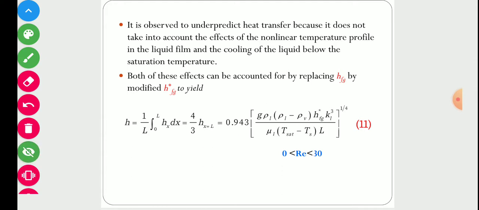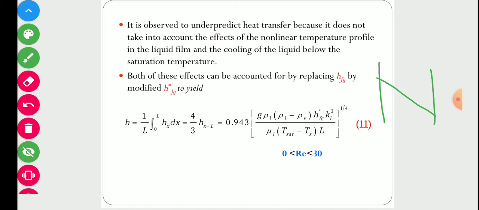But it is observed to underpredict heat transfer because it does not take into account the effect of the non-linear temperature profile in the liquid film and the cooling of liquid below the saturation temperature. So these are two variations, because in the first assumption we assumed the temperature in the film is changing linearly. So this equation does not take into account the non-linear change in temperature.